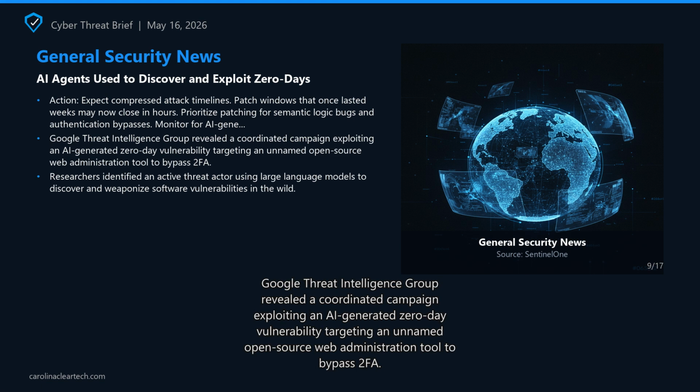The targeted flaw involves a high-level semantic logic bug stemming from a hard-coded trust assumption, matching bug classes LLMs excel at identifying. The Python exploit script was assessed with high confidence to be AI-generated based on educational docstrings, textbook structure, and telltale hallucinations, including a fabricated CVSS score.